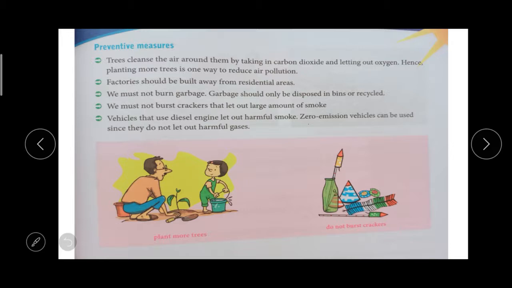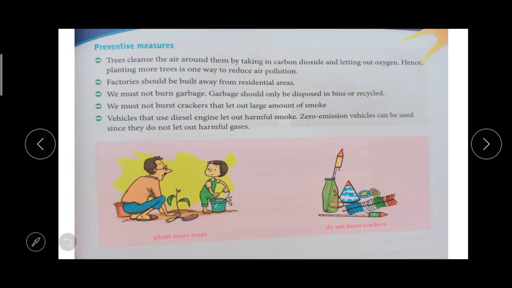Zero emission vehicles are available now. Nowadays the smoke will not come out of the car. Car or bike or anything, we should use zero emission. The best vehicle we can use is, what is the best vehicle? Cycle. Okay, mobile we can use. So we should use zero emission vehicles.